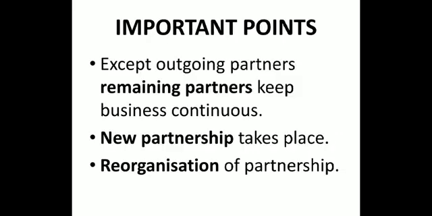So the important points as a part of conclusion here are: except outgoing partners, the remaining partners will keep the business continuous. The outgoing partner is the partner who retires, the one who gets separated, the one who dies.